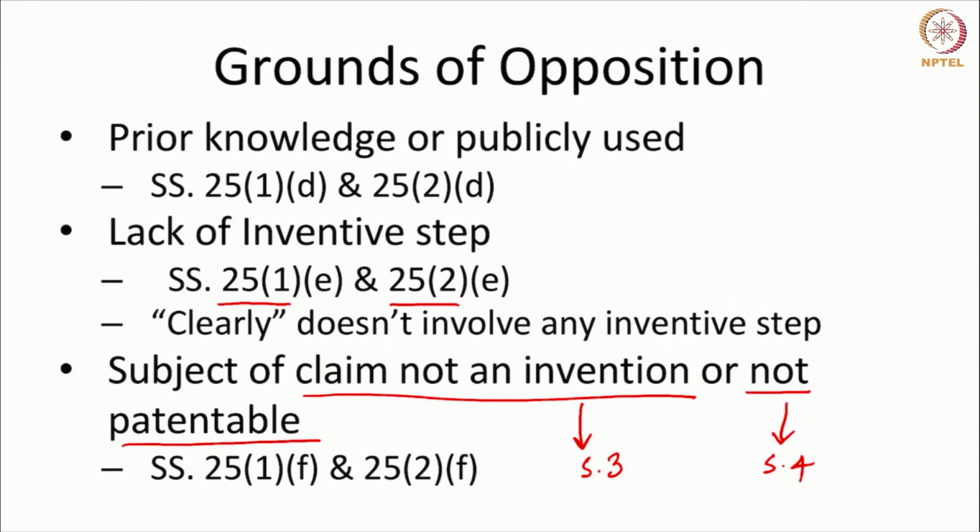It's a long list of things that cannot be granted a patent. Atomic energy inventions cannot be granted a patent under Section 4. So, if you need to oppose a pending application or a granted patent, citing one of those provisions under Section 3 or under Section 4, then these are the grounds that you will use: Section 25(1)(f) or Section 25(2)(f).